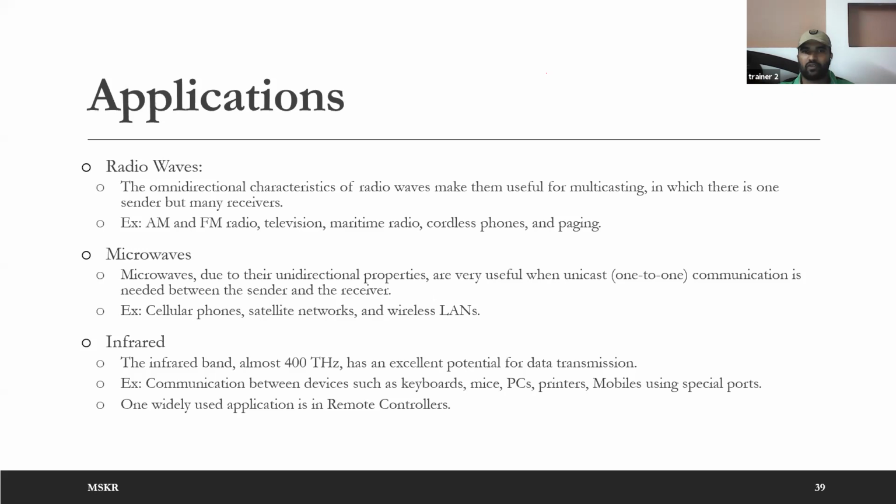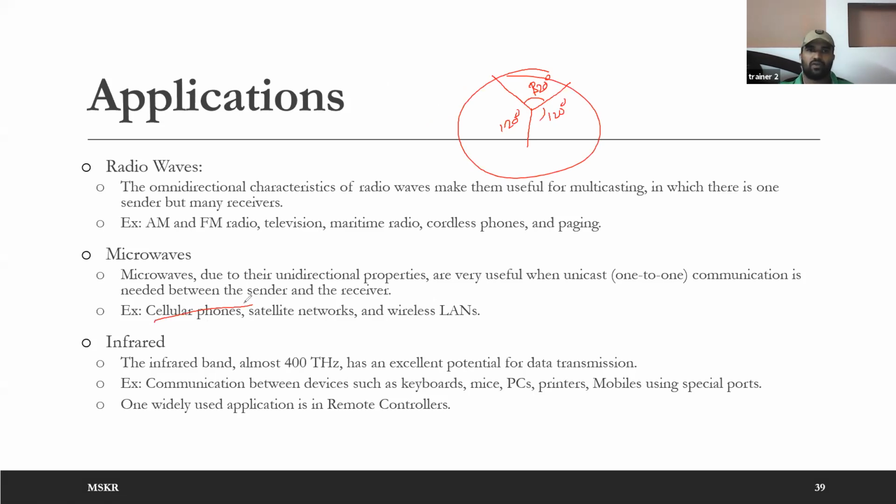And microwaves, due to their unidirectional properties, are used in unicast communication, especially in cell phones, satellite networks, and wireless LANs. On a cell phone tower, I told you before, you see 3 antennas, compulsorily, on every tower. 3 antennas because each antenna covers 120 degrees. So by having 3 antennas, you can cover 120 degrees each, so total 360 degrees coverage you are getting. Microwaves are unidirectional, so they are used for cell phones.